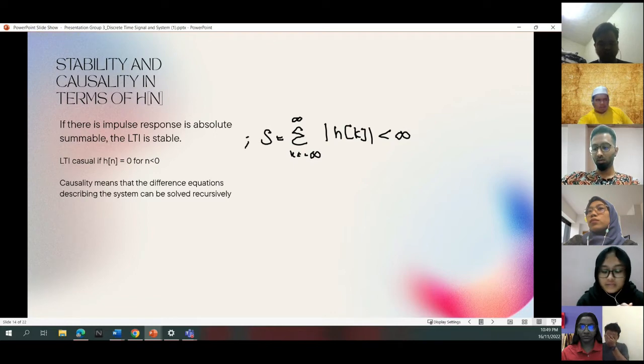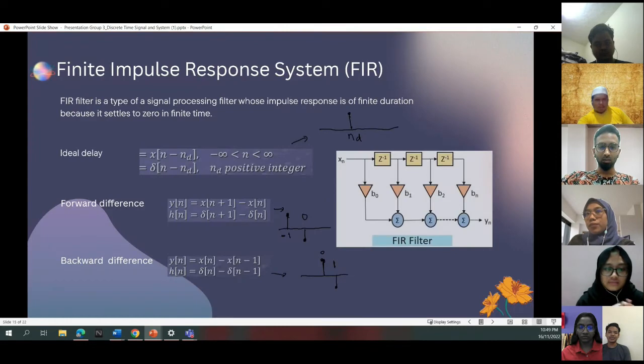The necessary and sufficient condition for a causal linear time invariant, or LTI, discrete time system to be stable is given by the summation from n equals 0 to infinity of the absolute value of h[n] being less than infinity. Therefore, if the impulse response of an LTI discrete time system is absolutely summable, then the system is stable. Also, for the system to be causal, the impulse response must be equal to 0 for n less than 0.